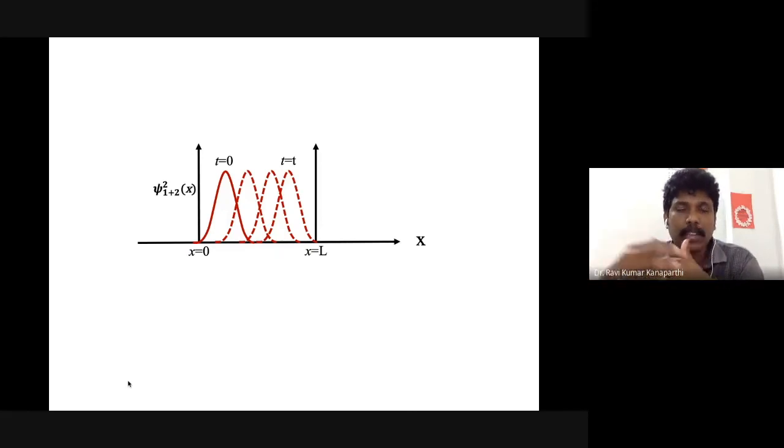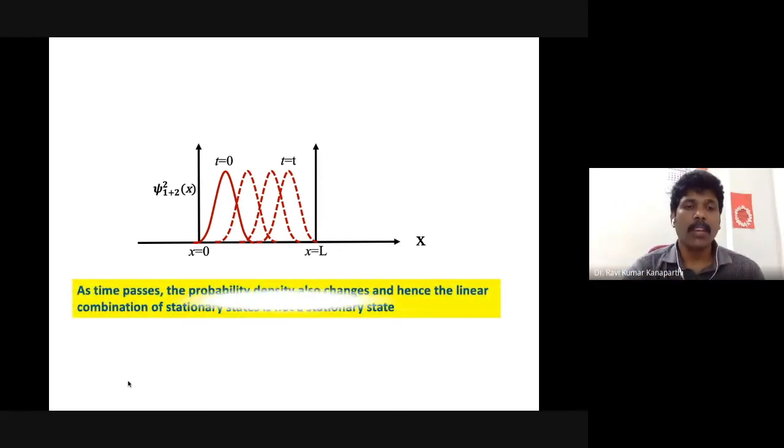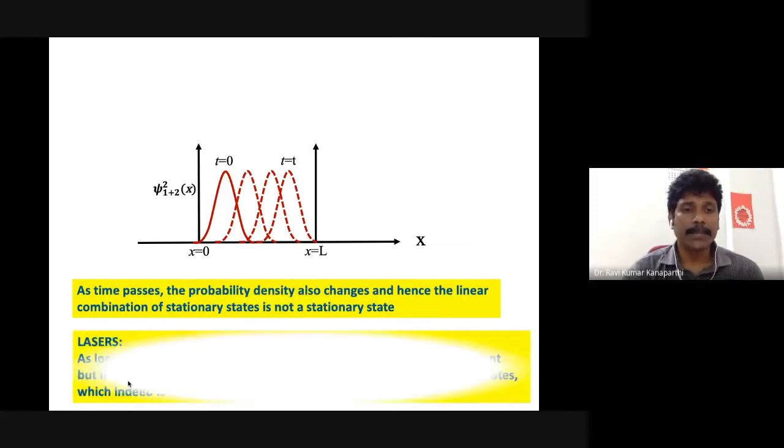In the case of a linear combination of stationary states, they can change very randomly. But within the limits, their probability is going to change. That's what I mean.